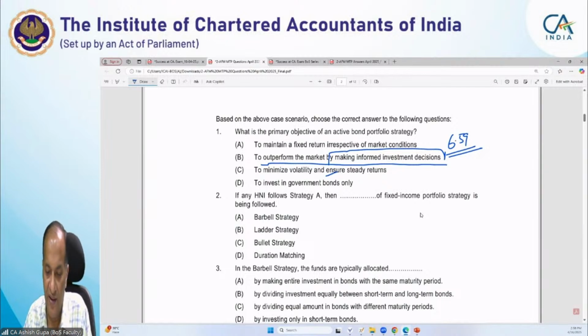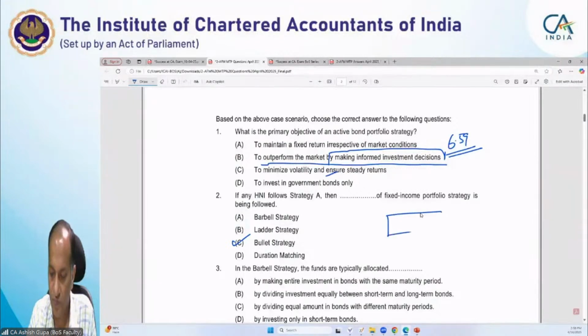Now, there are different strategies that have been given to you. In the case of a bullet strategy, our answer is C, that is the bullet strategy. So what is the bullet strategy? If we see the shape of a bullet, it is pointed at the front.